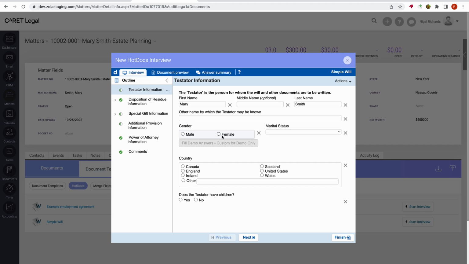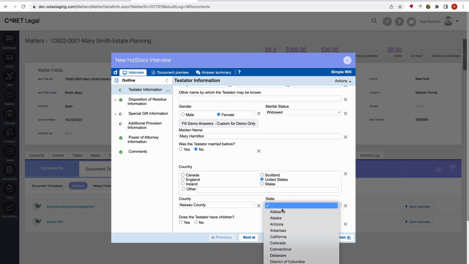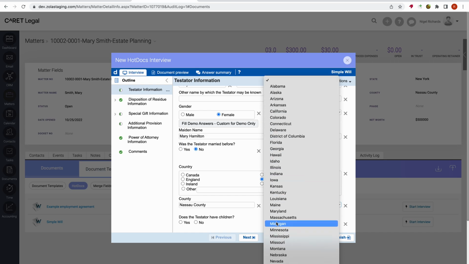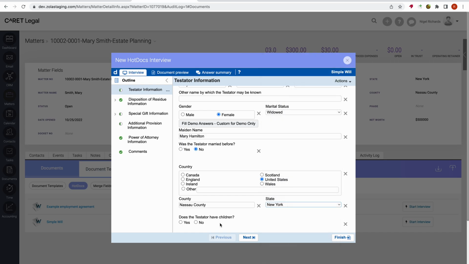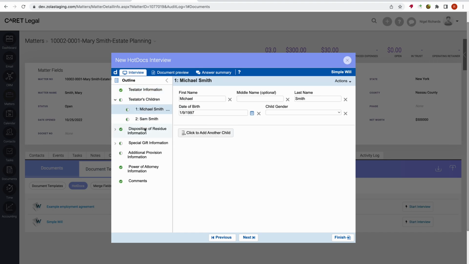So now at this point, I'm able to go through and populate some of the data points which I had not mapped, and you always have the opportunity to do so. And as I'm populating this, you'll see the interview go ahead and let me know my next steps. So here a question is raised, do we have children involved? Which I'm going to select yes. And you'll notice in the outline, the children that were related to the matter are pre-populated with their relevant information.